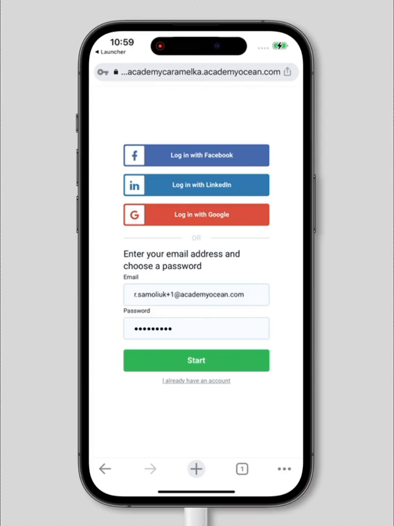Hi, in this video I will tell you how the Academy will look from the learner side on a mobile phone. This is the login page. Let's go inside the Academy.